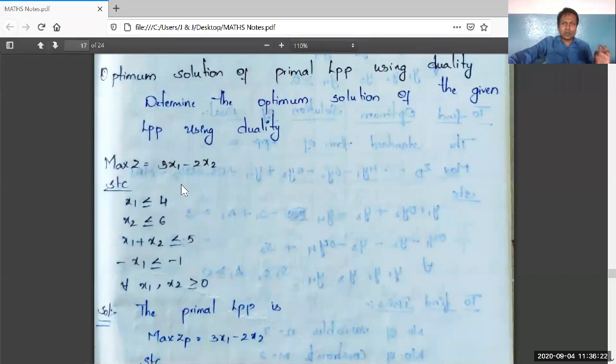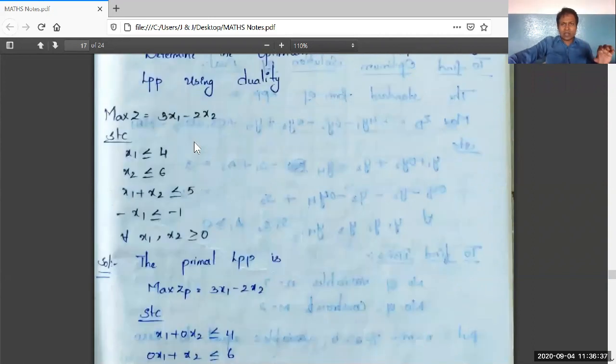The same concept should be used here in finding the optimum solution of the primal LPP and the optimum solution of the dual LPP. Right. It is a problem which gives two solutions. One is the optimum solution of the primal LPP, and the other is the optimum solution of the dual LPP. Right. So it is a given general LPP containing max z with four constraints of less than or equal to type. So it is a standard primal LPP.